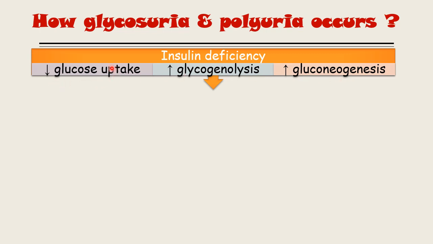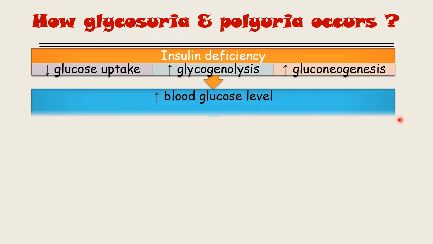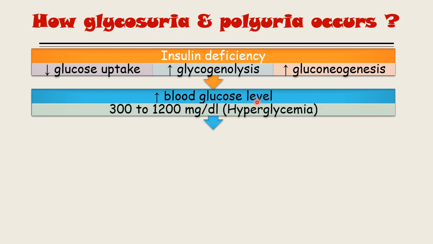One is decreased uptake of the glucose by the cell. Second one is increased glycogenolysis, so more amount of glucose will be released from the glycogen. Third one is increased gluconeogenesis, means synthesis of glucose from non-carbohydrate source like amino acid. So basically increased blood glucose level will occur. Now it sometimes reaches 300 to 1200 milligram per deciliter in the insulin deficiency.